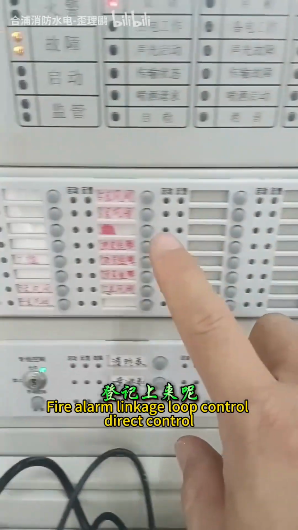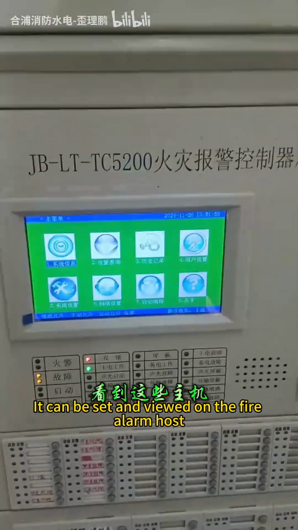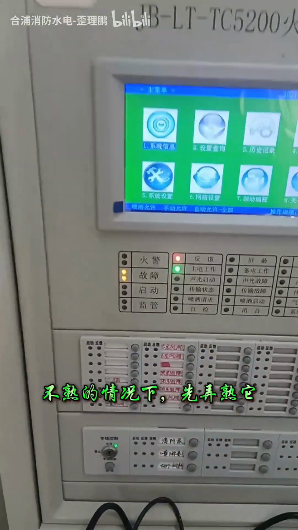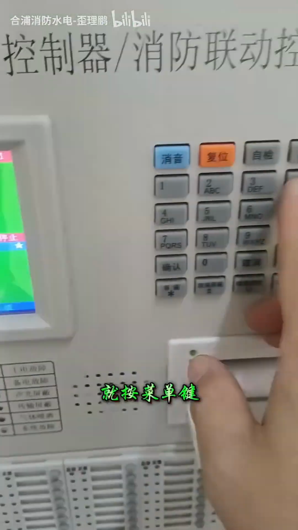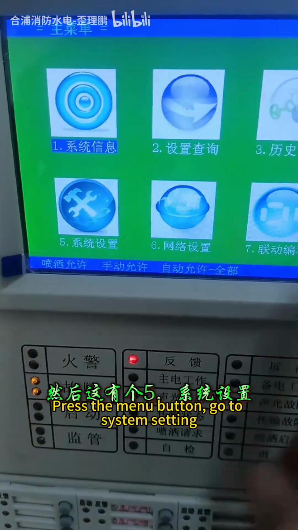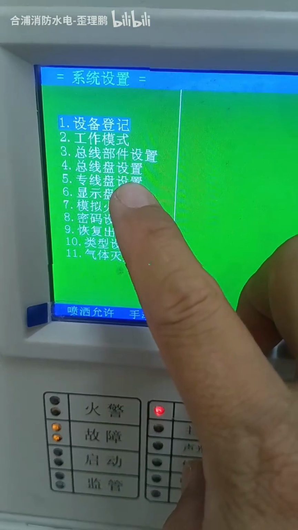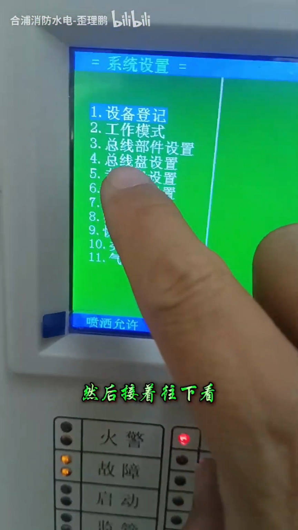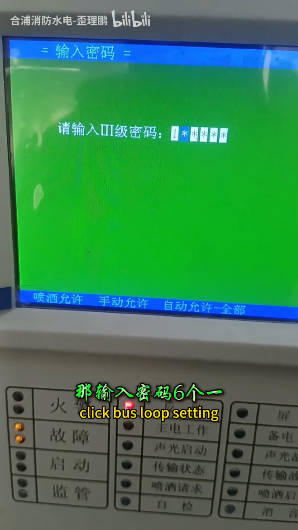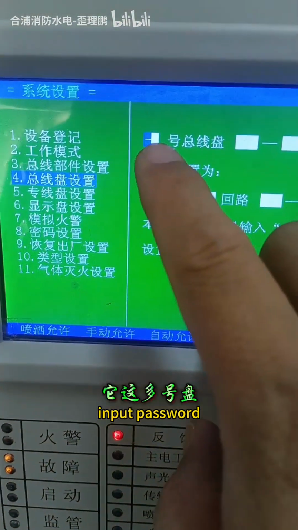Fire alarm linkage loop control direct control can be set and viewed on the fire alarm host. Press the menu button, go to System Setting. Click Bus Loop Setting. Input password.